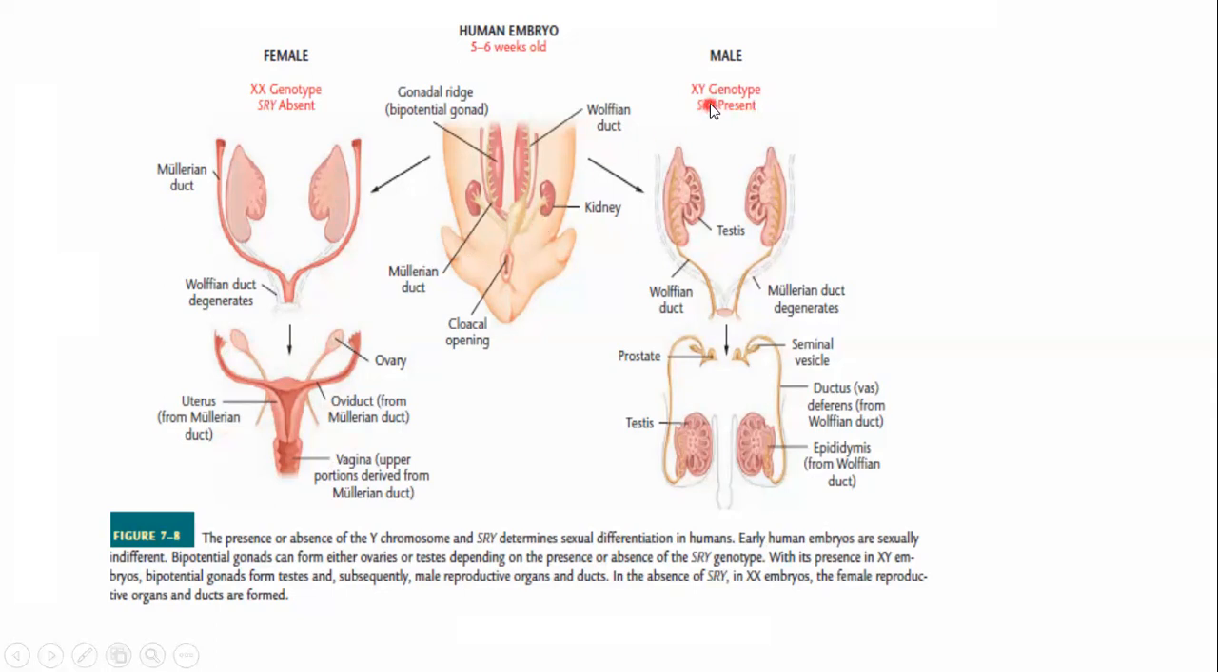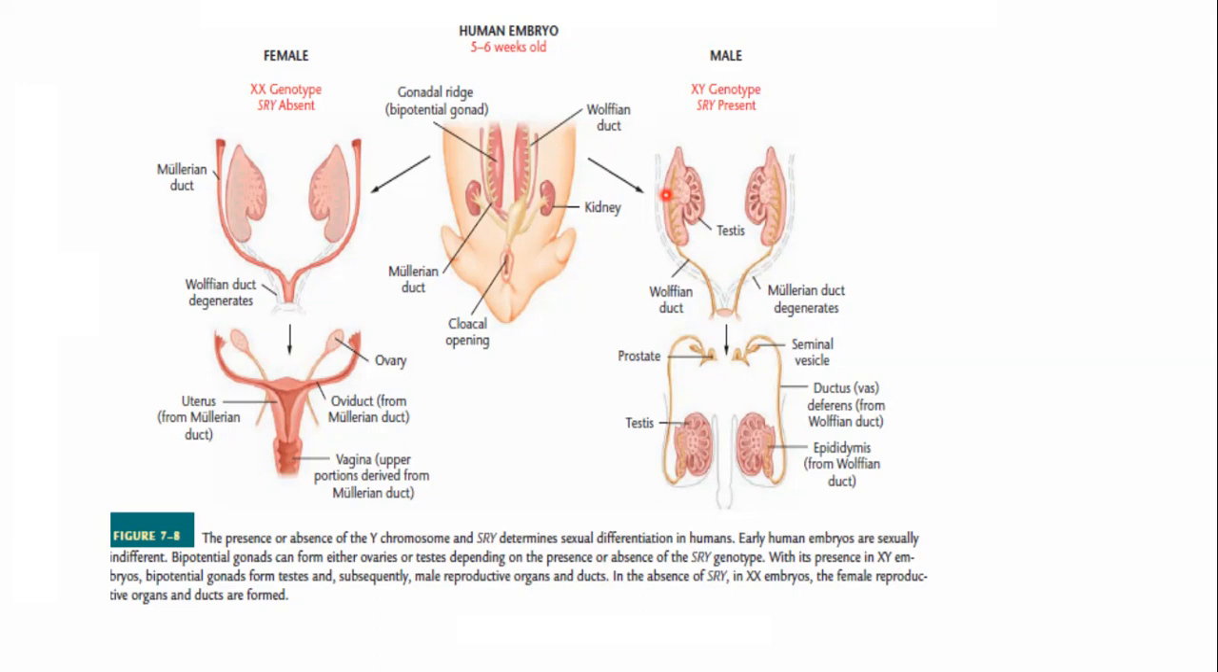These are all parts of the female reproductive tract. While when the genotype is XY in the embryo, and that embryo is 5 to 6 weeks old, the gender decision takes place at that stage. When the genotype is XY, it means the Y chromosome is present and that Y chromosome contains SRY. So in the presence of SRY, male reproductive organs will be formed. You can see here the formation of the testis starts, the Wolffian duct forms the male reproductive system, while the Mullerian duct degenerates.